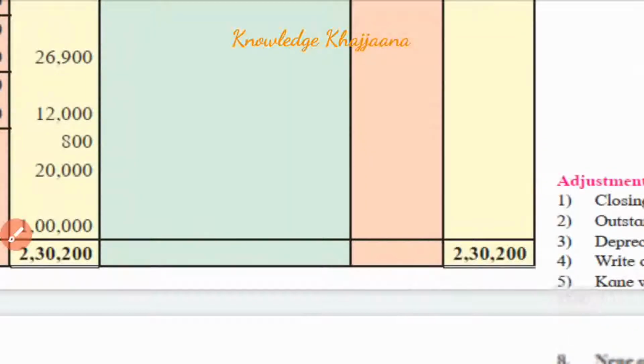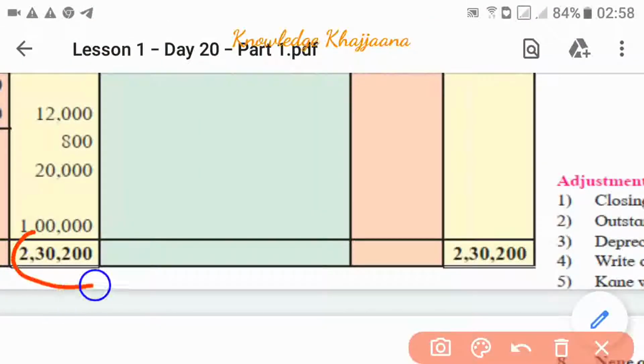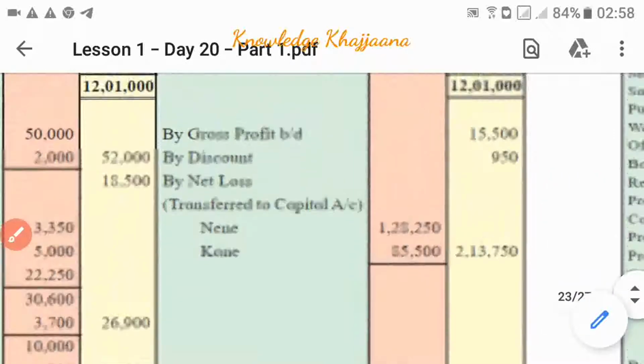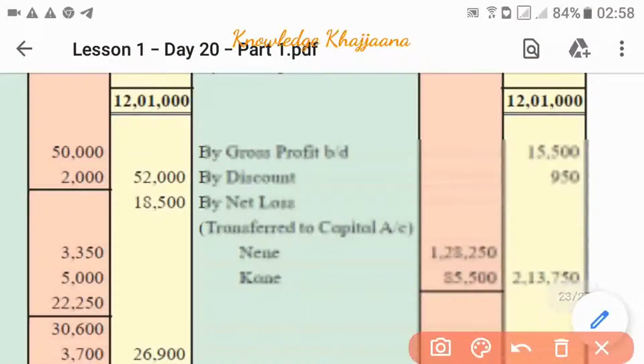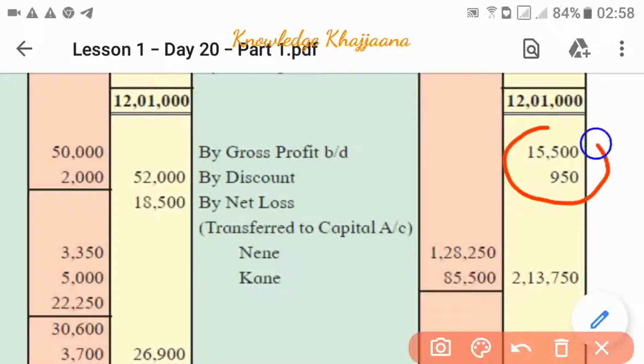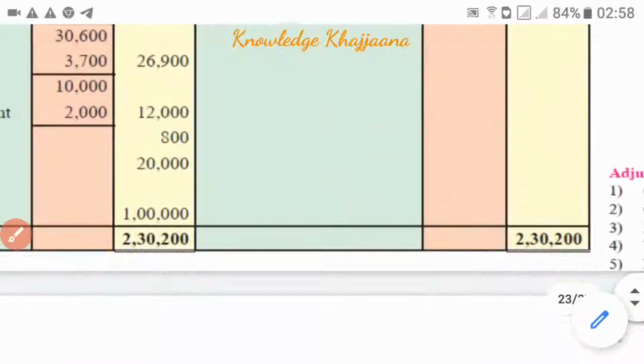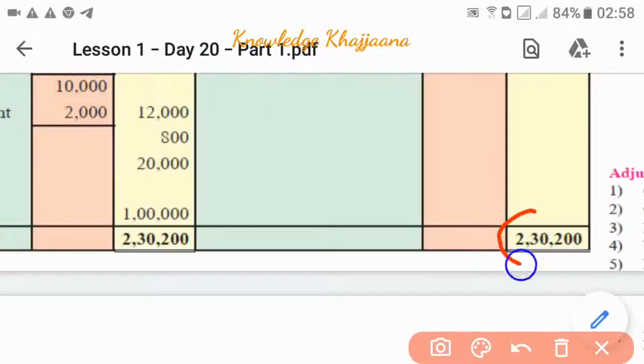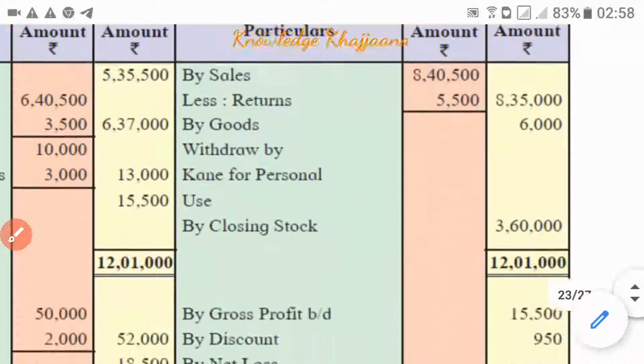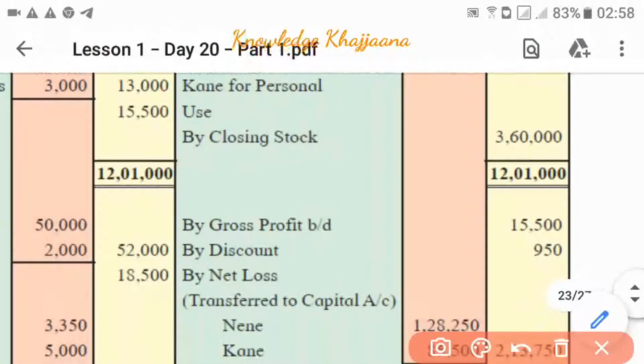2,30,200. Because the total on the debit side was more, the same total we have to write on the credit side. It is 2,30,200. Now we have to take the total of these two amounts, and that total we have to deduct from the total of the profit and loss account, 2,30,200.